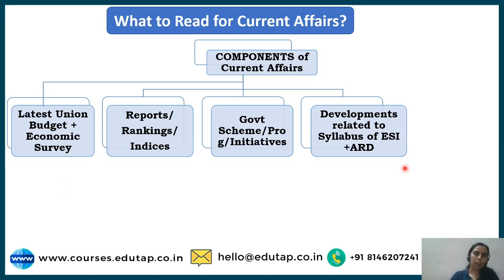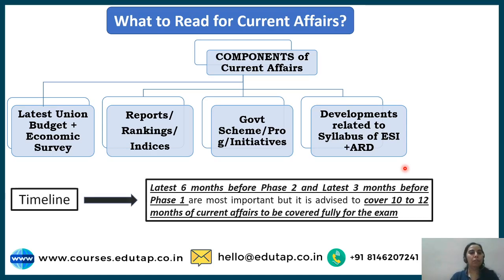Another important thing I would like to address here, in what to read current affairs, the question is how many months of current affairs are to be prepared, that is the timeline. So my dear friends, the timeline for current affairs is latest 6 months before phase 2 of the examination and latest 3 months before phase 1. They are most important, but it is advised to cover 10 to 12 months of current affairs fully.